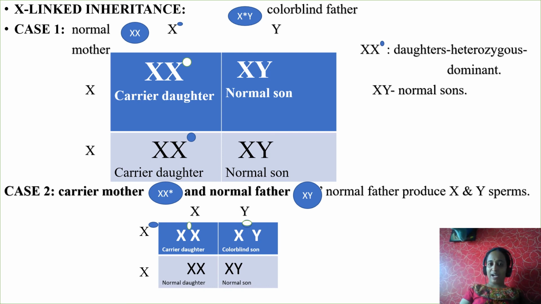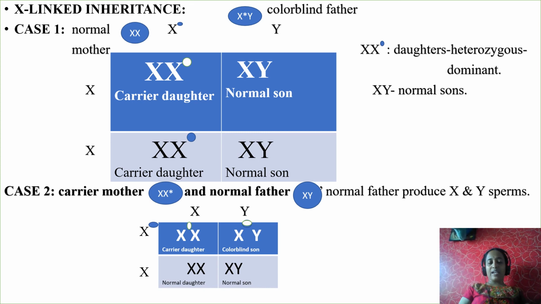When she gets both the genes on the X. See the second one, X with defective X, again it is a carrier, XY, again it is a normal son. So see the prediction: 50% are carrier daughters, 50% are normal sons.